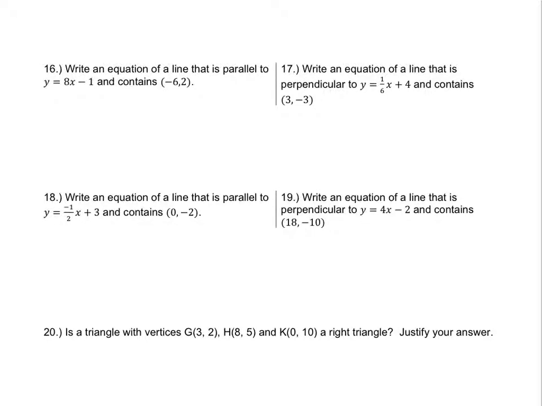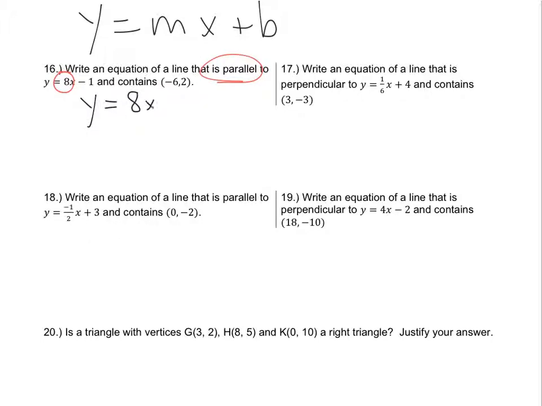Okay, let's start our next section. They're asking us to write equations of lines, and of course we know that's going to be this form: y equals mx plus b. So, we're looking for a line that is parallel to the given one, which means the slope needs to be exactly the same. So this is the place where we copy the slope and leave our y-intercept as an unknown value. It cannot be the same as this one, or else the line would be exactly the same.